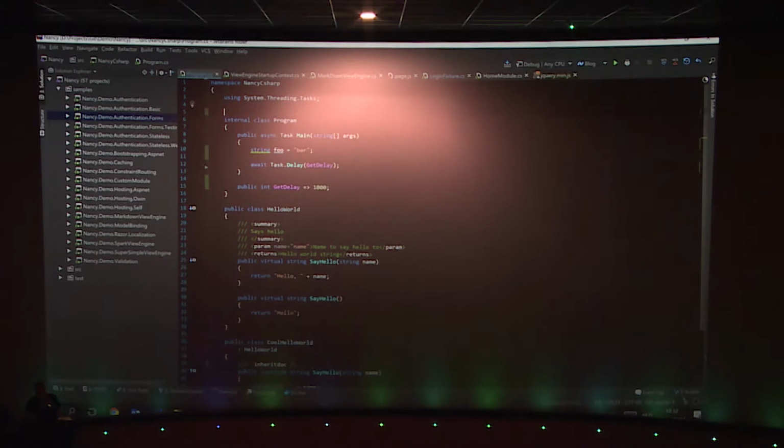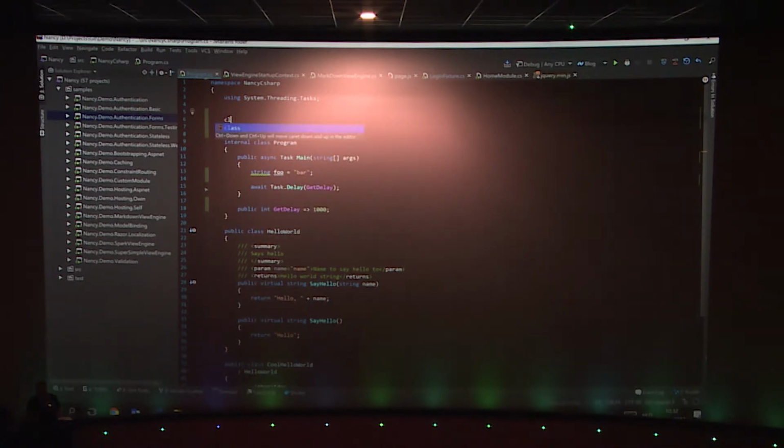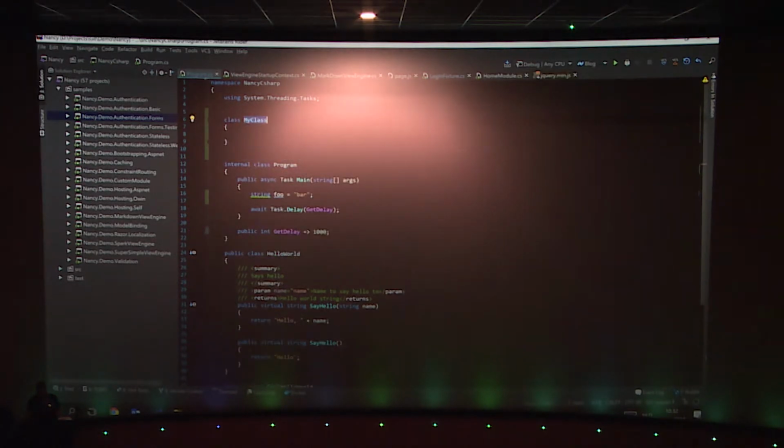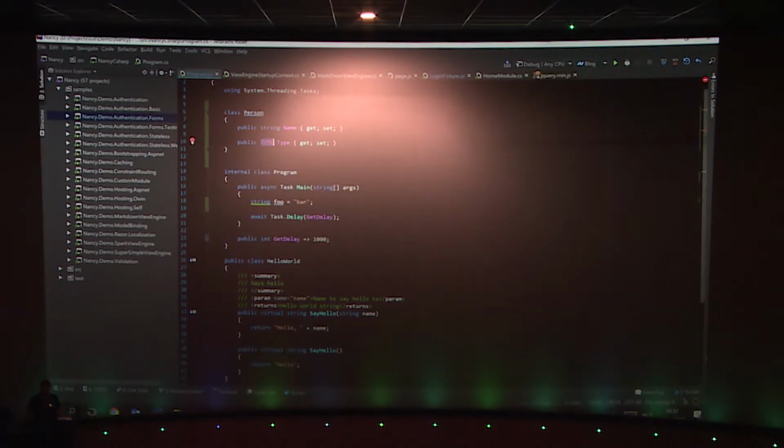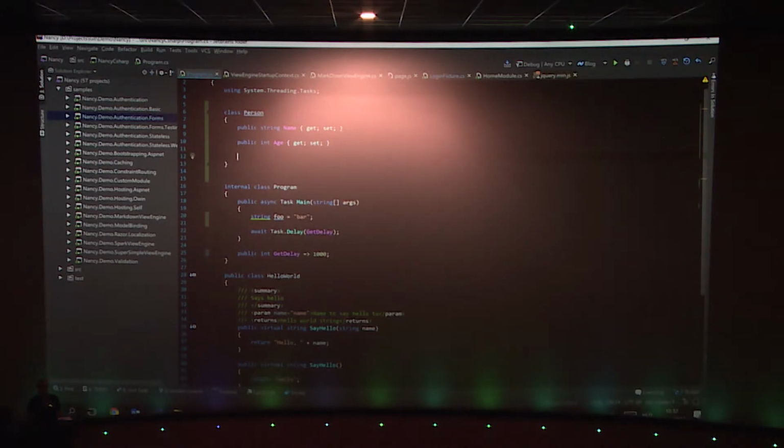So let's say I want to create a class Person. And I should learn to type with a microphone in front of my head. Okay, my person will have a name and age as a property. So let's add a string property called Name, and let's maybe add an integer property called Age. What Rider offers is code generation.